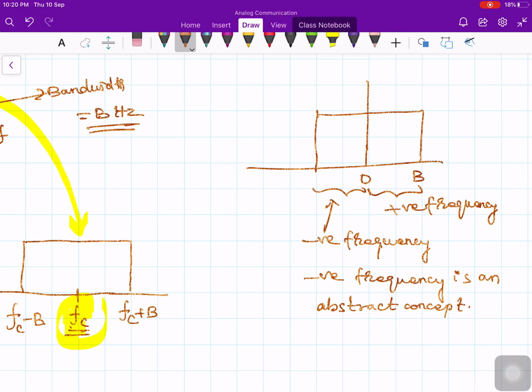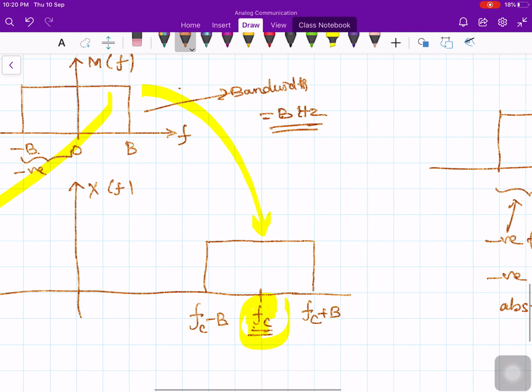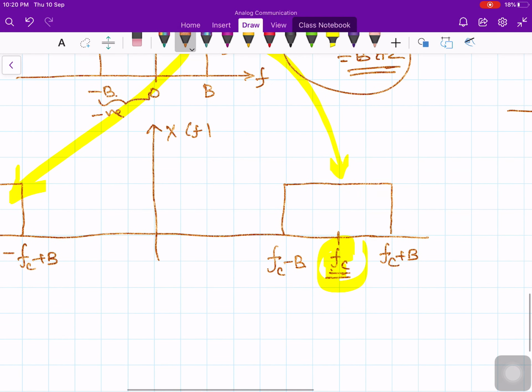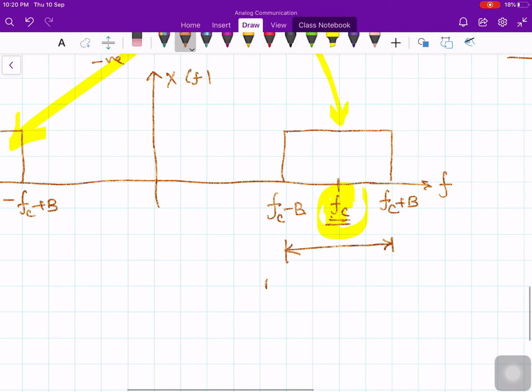Therefore, as per this rule, the message signal m of t has the bandwidth of B hertz. Similarly, if we calculate the bandwidth in this positive portion, this is f and this is my bandwidth. Bandwidth is equal to highest frequency minus lowest frequency.